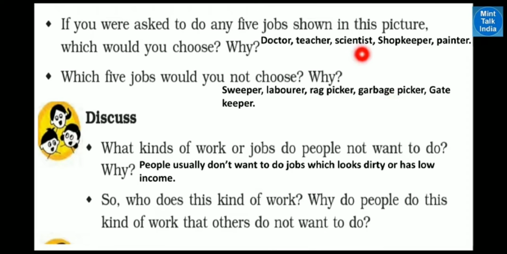And if we are educated, we can become doctor, teacher, scientist, shopkeeper and painter. Now discuss what kind of work or job people do not want to do. Why? People usually don't want to do jobs which look dirty or have low income. Such jobs people do not choose for earning money. Next question is, who does this kind of work? Why do people do this kind of work that others do not want to do?